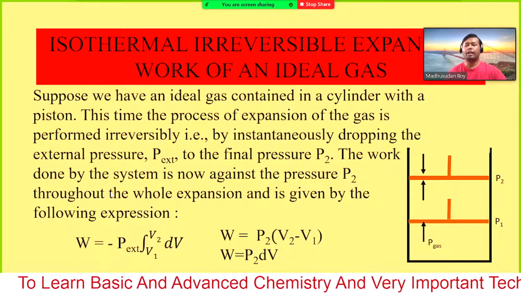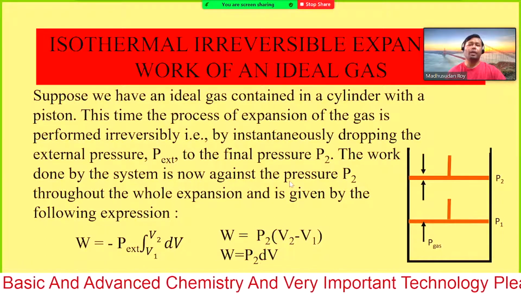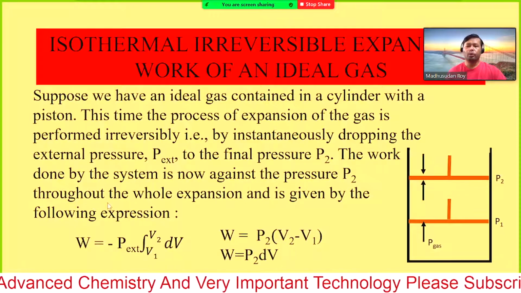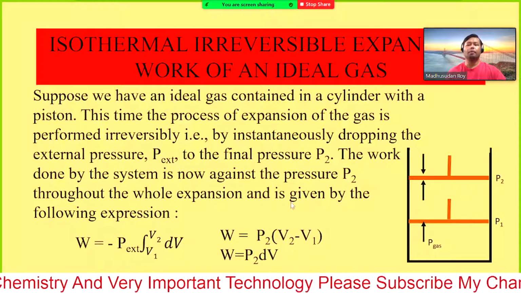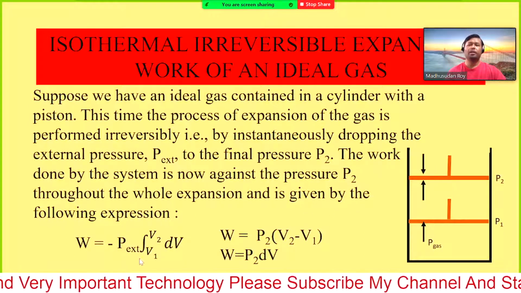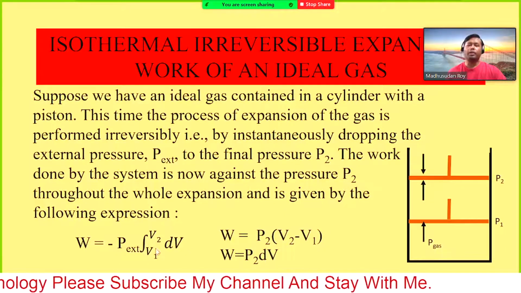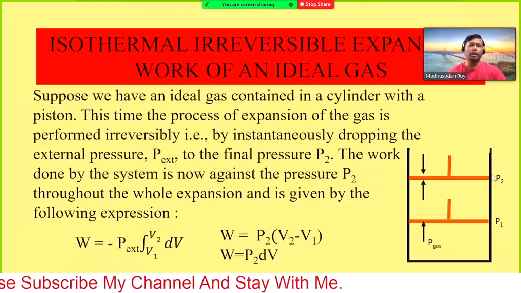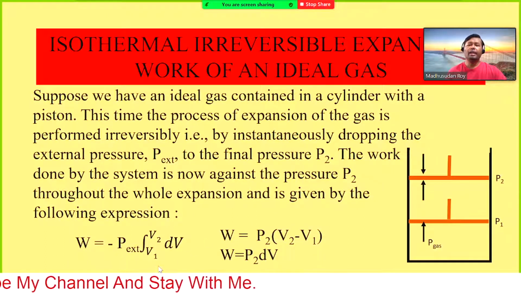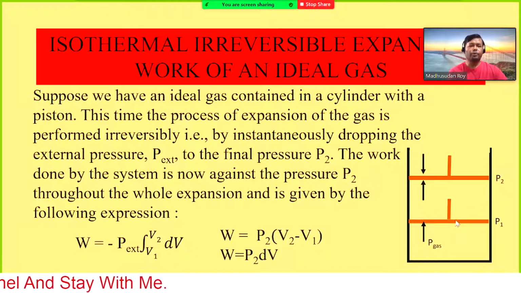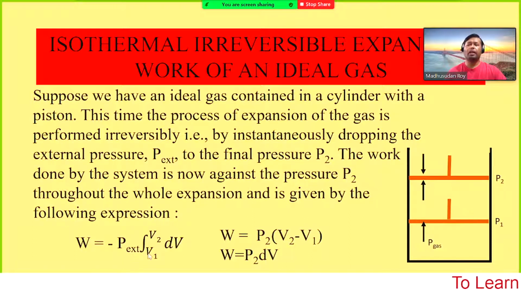So the work done by the system is against the pressure P2 throughout the whole expansion and is given by the following expression, from initial volume V1 to final volume V2, with step dV. W equal minus P external integral from V1 to V2 dV.